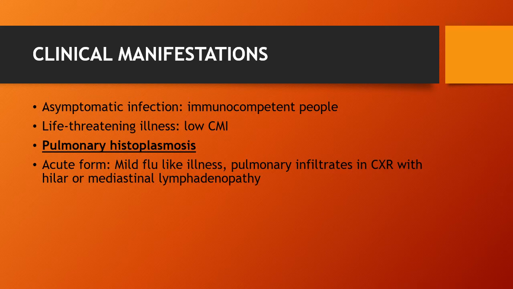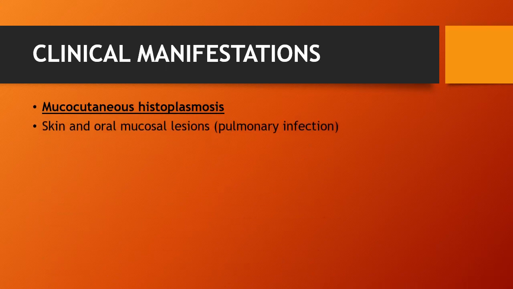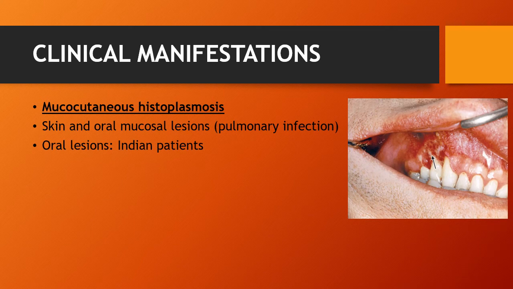In the acute form, patients come with mild flu-like illness, pulmonary infiltrates in chest X-ray with mediastinal lymphadenopathy. While in chronic cavitary histoplasmosis, which is mostly seen in smokers with underlying structural lung disease. Then other clinical types are mucocutaneous histoplasmosis, where skin and oral mucosal lesions may develop secondary to pulmonary infection. Oral lesions are particularly seen in Indian patients.